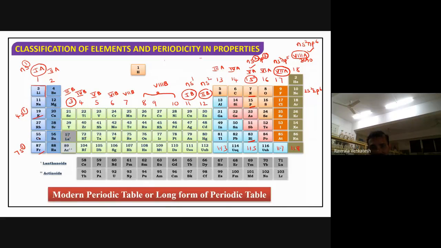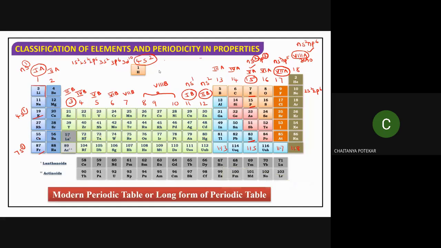If you write the zinc configuration, go for zinc, copper configuration. Copper has an abnormal configuration: 1s2, 2s2, 2p6, 3s2, 3p6, 3d10, 4s1. Now the valency shell is having how many? 1 electron, so 1B. For example, zinc will have 4s2. Now valence electrons are how many here? 2. Therefore, it is in the 2B group, right? So this is about the periods and groups.